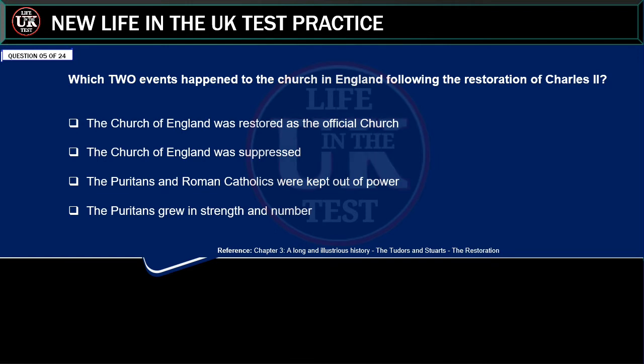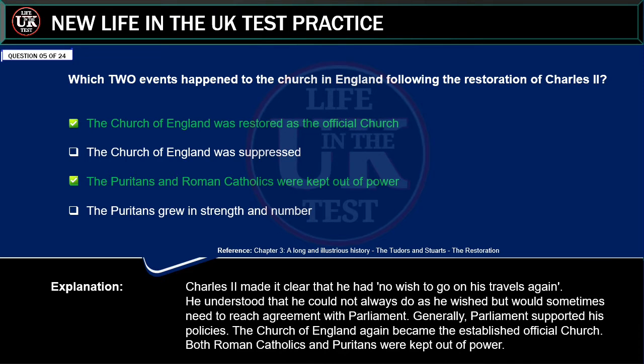Which two events happened to the Church in England following the restoration of Charles II? The Church of England was restored as the official church. The Church of England was suppressed. The Puritans and Roman Catholics were kept out of power. The Puritans grew in strength and number. Correct answer: the Church of England was restored as the official church.